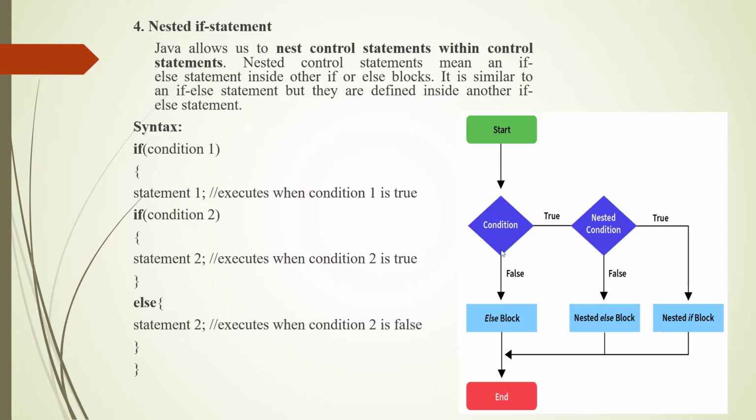The flow diagram is given here. First, one condition will be checked. If it is true, the second condition will be checked. If that is true, the last nested if block will execute. If the second condition is false, the nested else block will execute. If the first condition is false, then the else block of the first condition will execute directly.